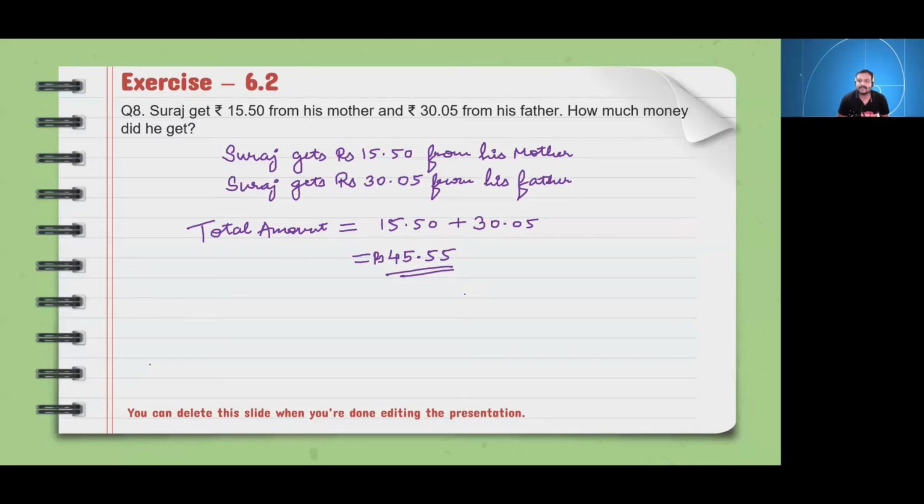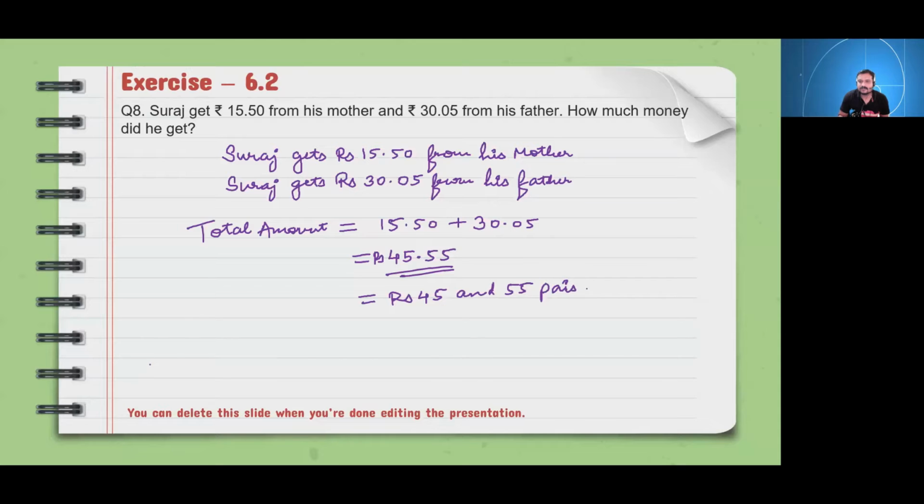Okay. What does that 0.55 here mean? Yes, Shlok, it is paisa. Rupees are made up of paisa. So 45 rupees 55 paisa. We can write it like this also: rupees 45 and 55 paisa.